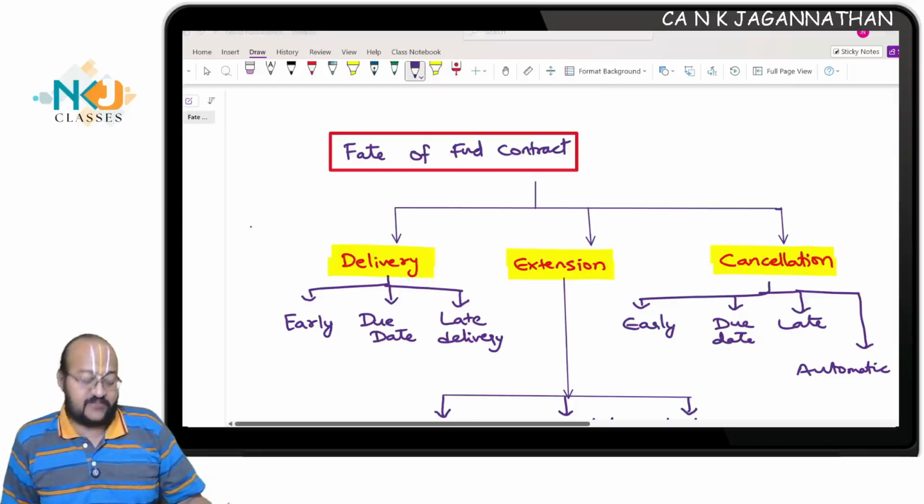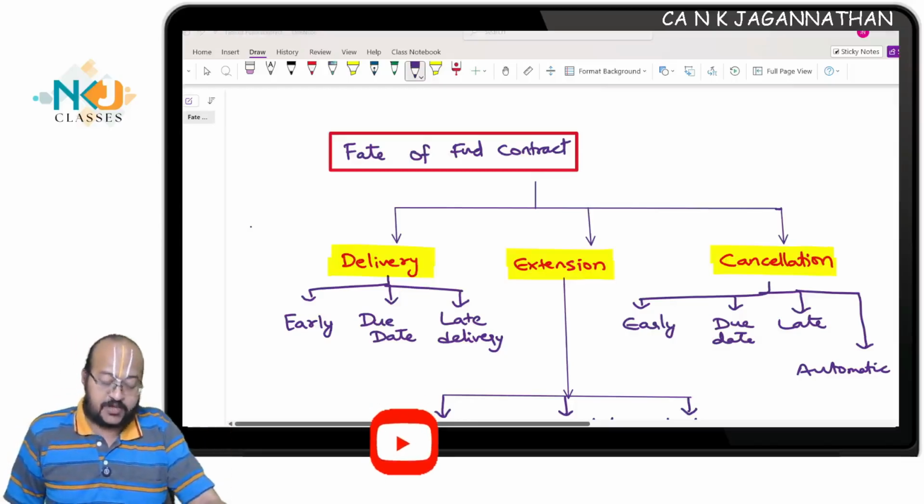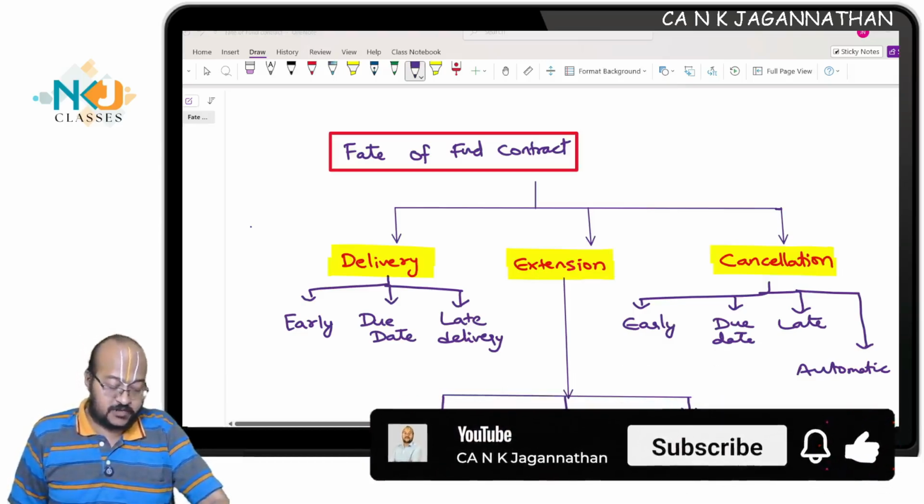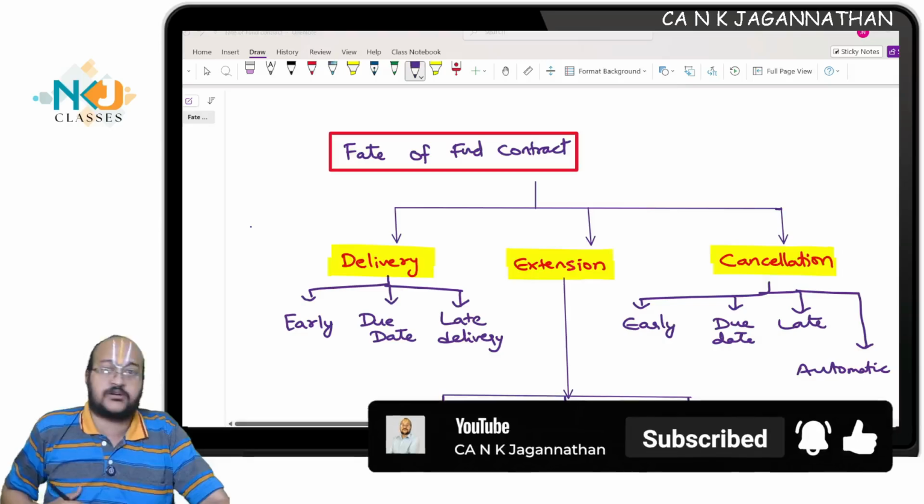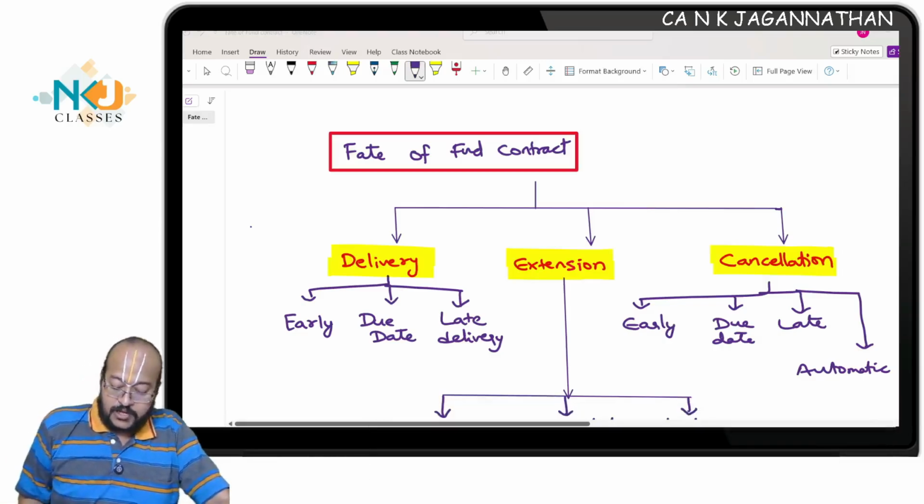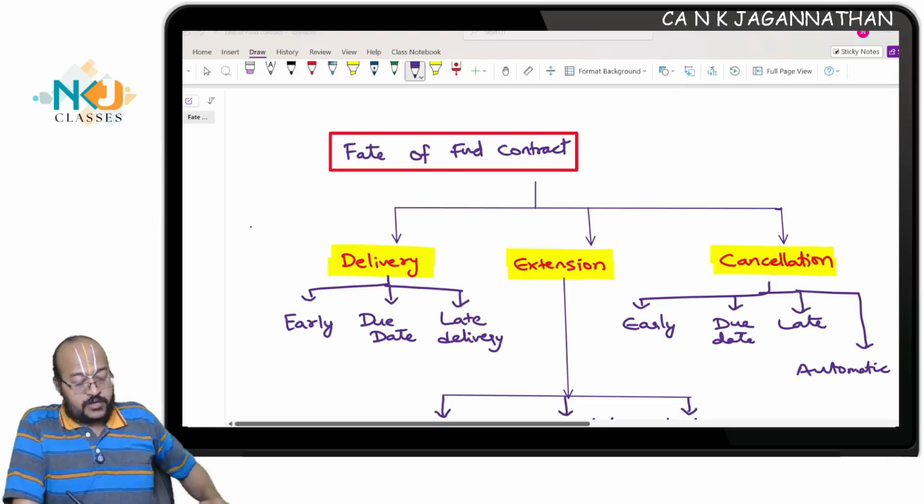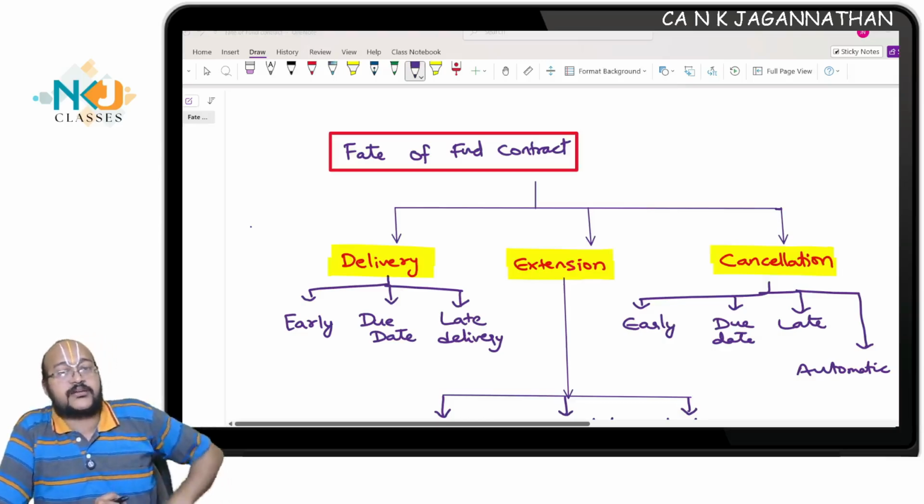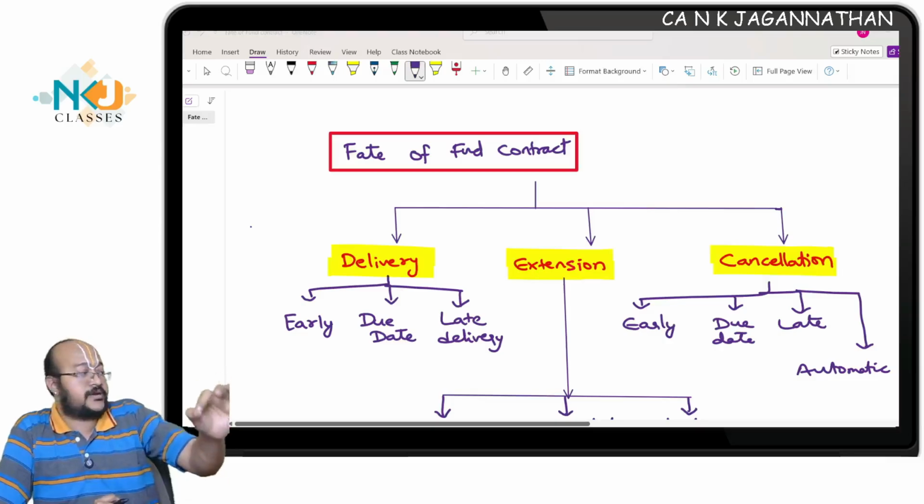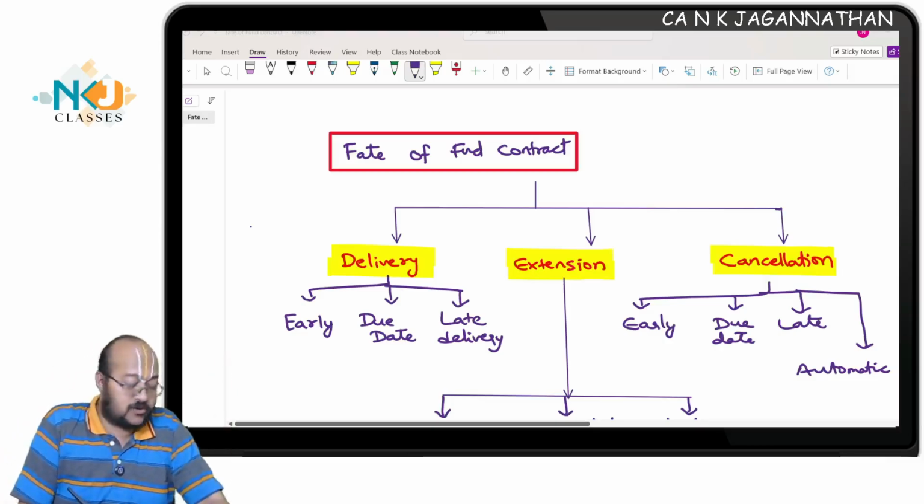Hello friends, so today we are going to discuss a very important topic from the Forex exposure and risk management chapter, that is the fate of a forward contract. What is this topic all about? Once you take the forward contract, how it gets settled is the subject matter of discussion.